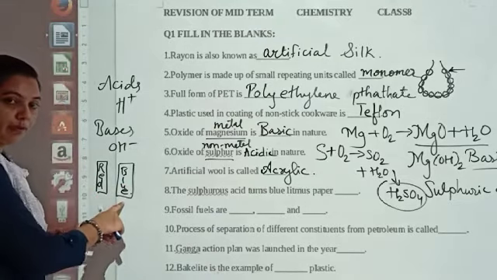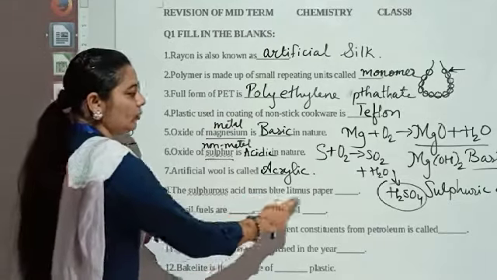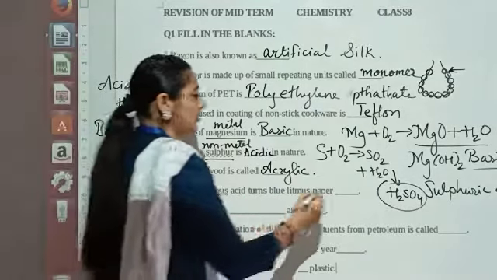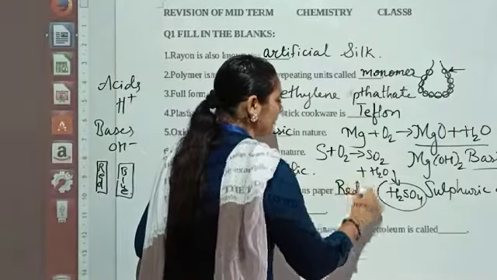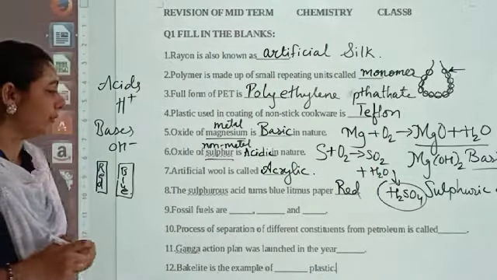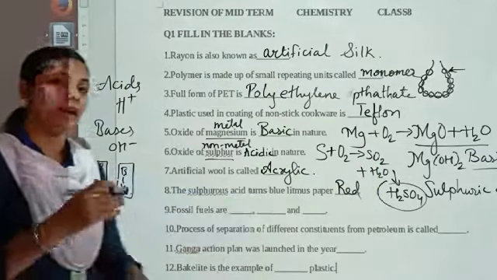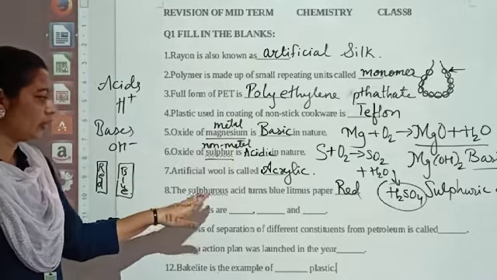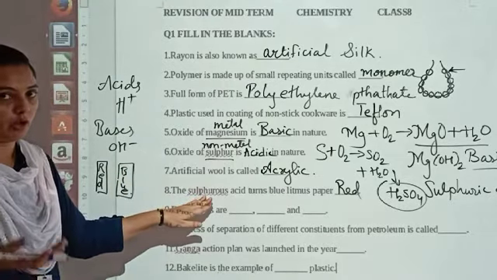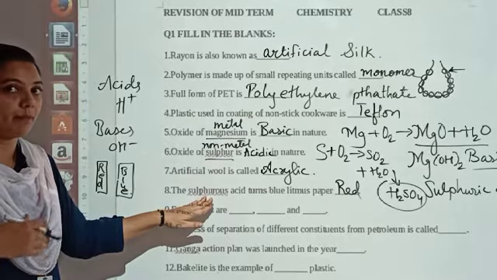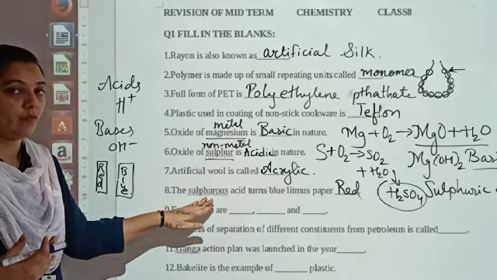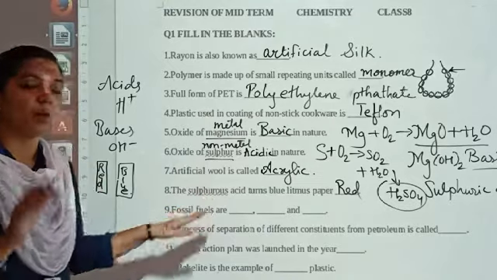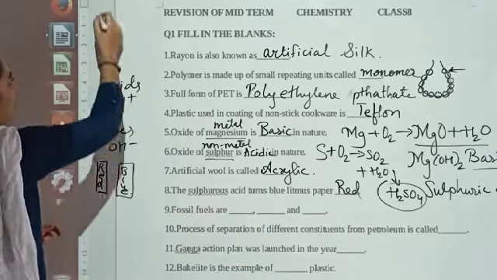But if we take blue litmus paper, as it is said, blue litmus paper will be turning to red. So here you have to write down your answer. Red. Blue litmus paper will be turning red. Acha, opposite of that we are going to see over here. Opposite of your acid, if we talk about base, suppose if I am taking base like NaOH, what will happen? Red litmus paper will turn into blue. Blue color for base.